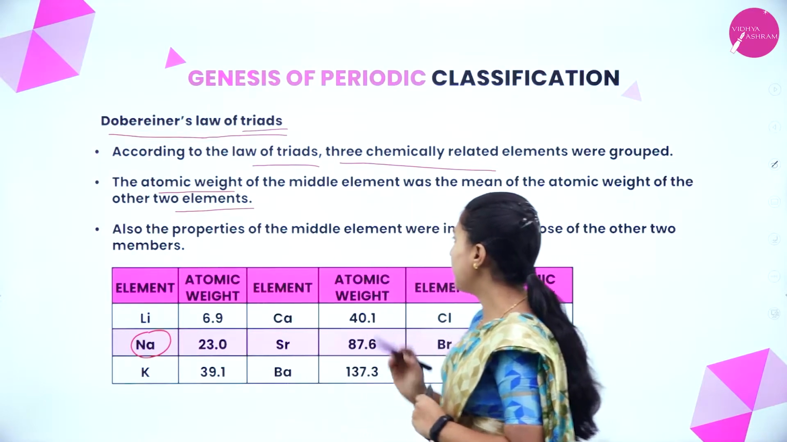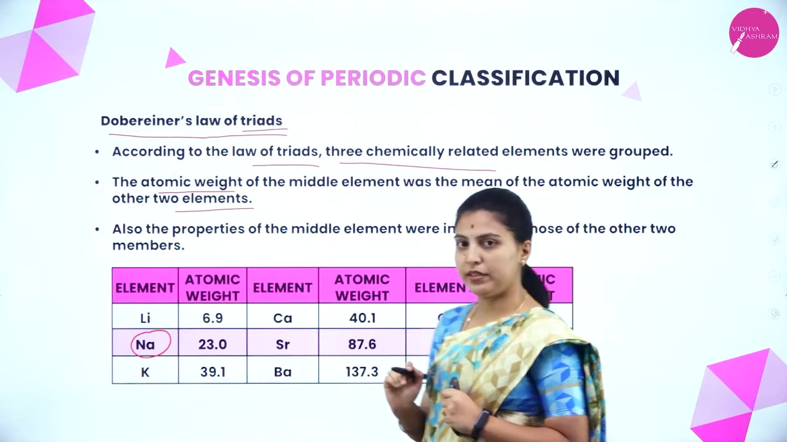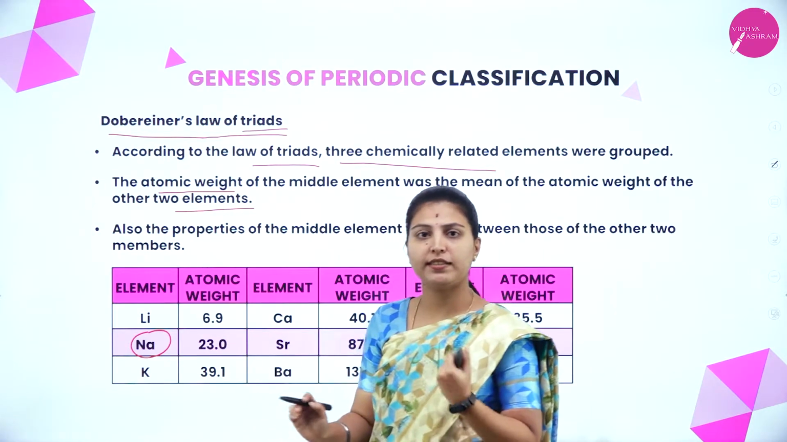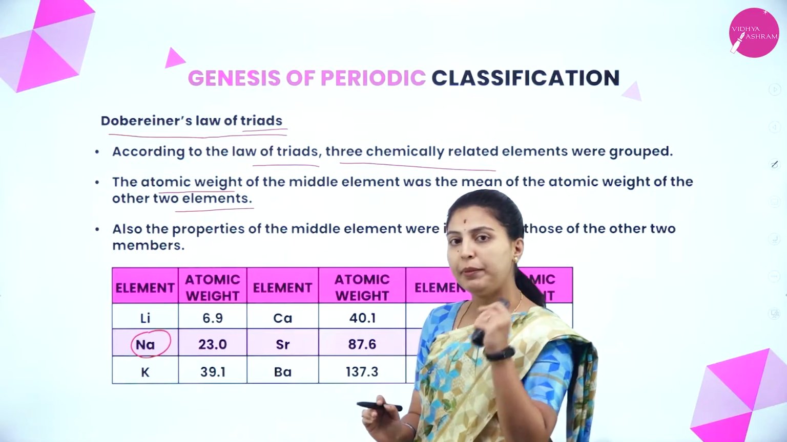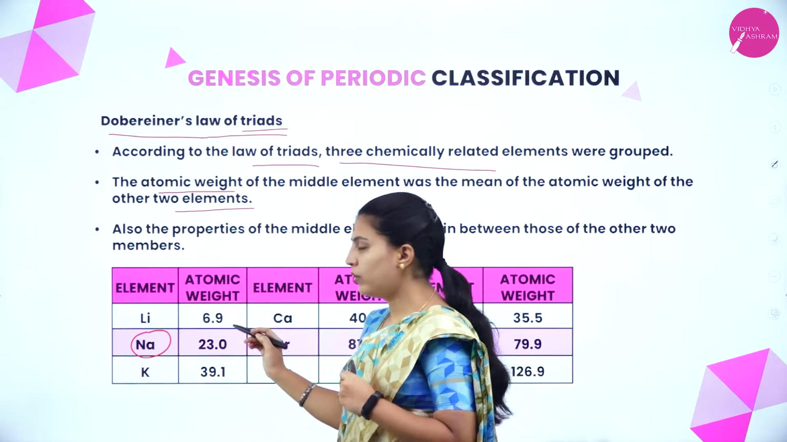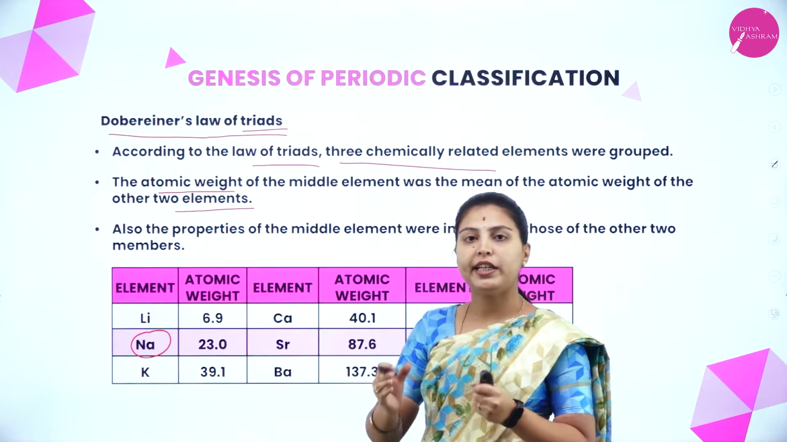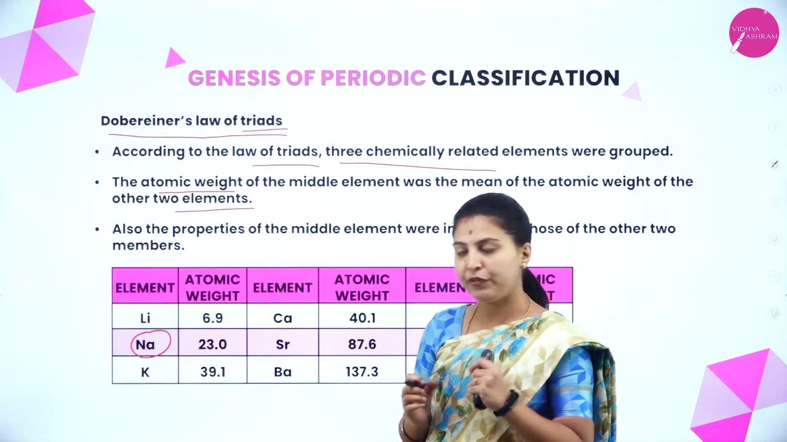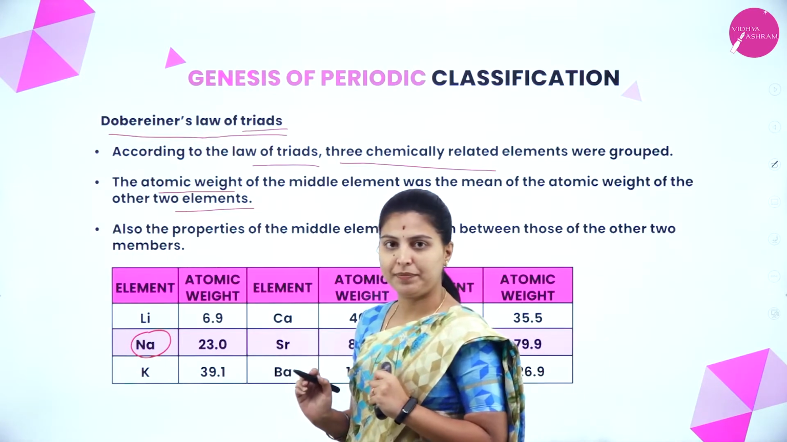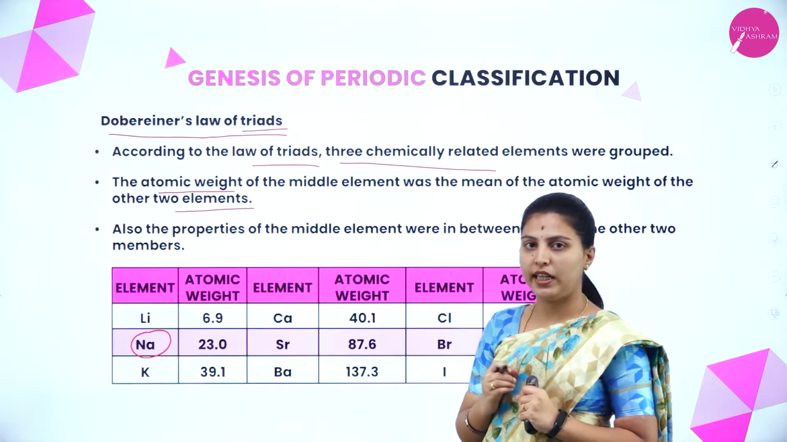Also, the properties of the middle element were in between those of the other 2 members. These elemental properties, that is physical and chemical properties, will be in between those of the other 2 elements. This property partly belongs to one and that property partly to the other. So it lies in between the other 2 elements. This is the whole statement of the law of triads.